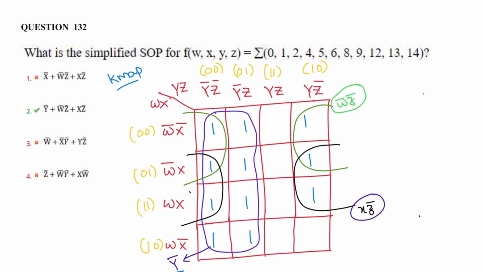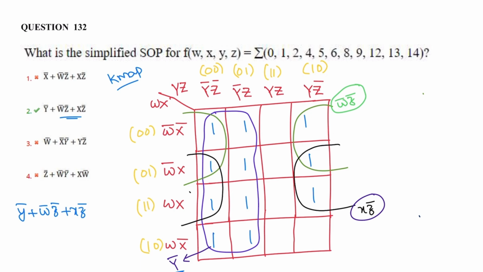Min terms. A quad is formed. Similarly, these two ones and these two ones, another quad is formed. For these two quads, the corresponding minimal terms are w bar, z bar, and x bar, z bar. So the final expression is y bar plus w bar, z bar plus x, z bar. So this is the final expression for the given function, the minimal expression for the given function.